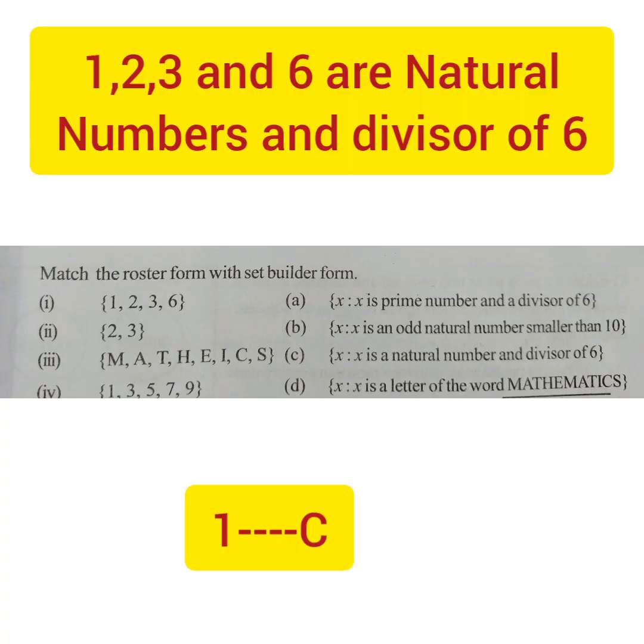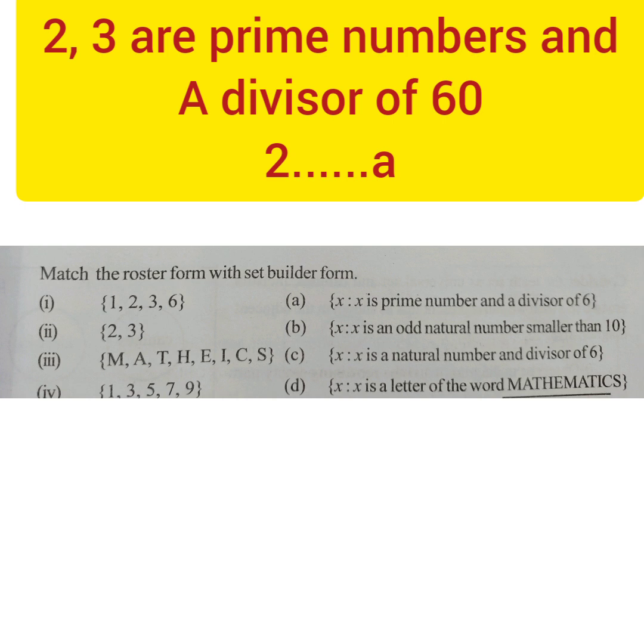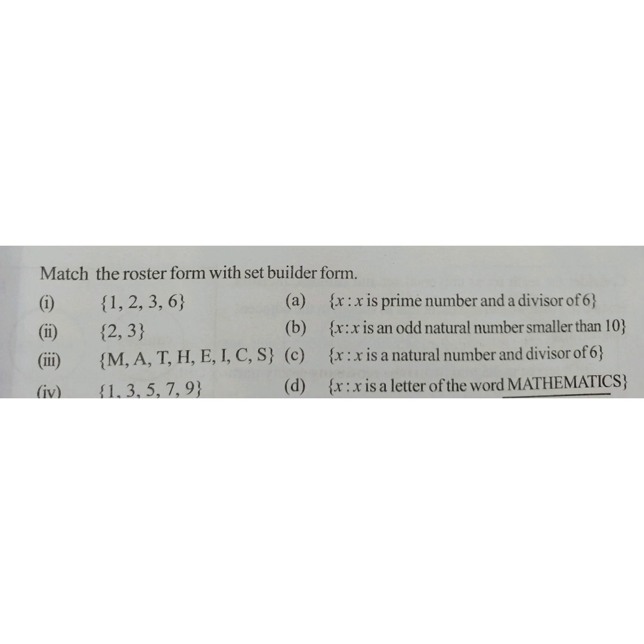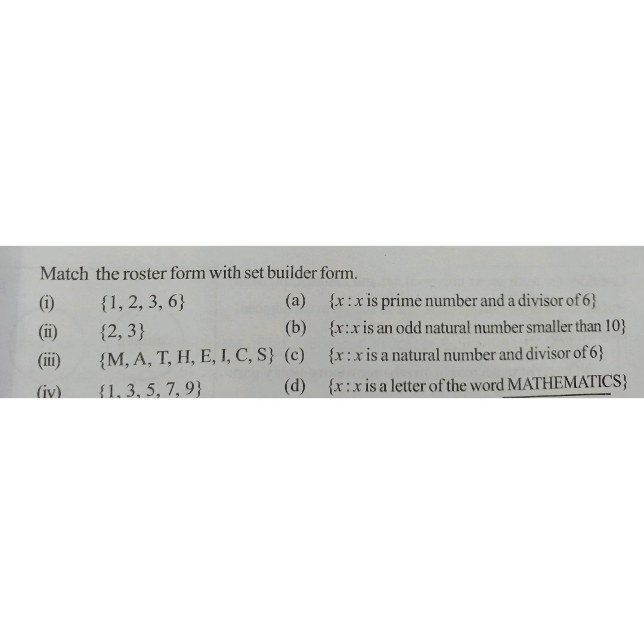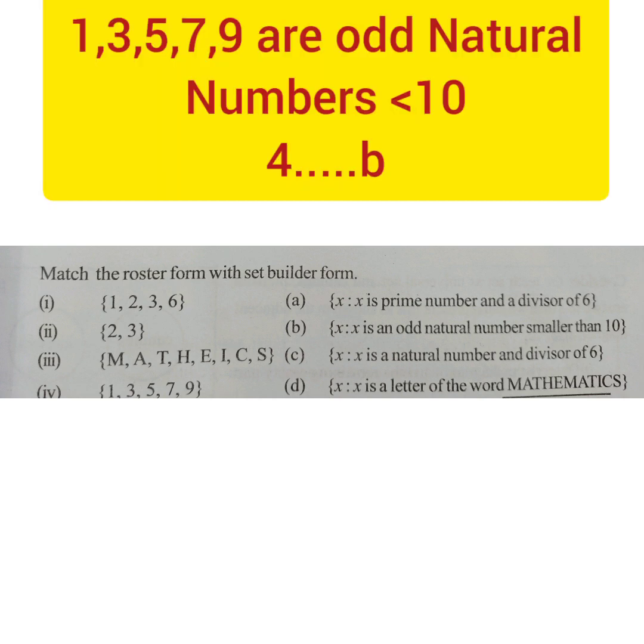For better understanding, let us match the following. 1, 2, 3, 6 are natural numbers and a divisor of 60. 1C. 2, 3 are prime numbers and a divisor of 60. 2A. These are all the letters in the word called mathematics. Therefore, 3D. 1, 3, 5, 7, 9 are odd natural numbers less than 10. Therefore, B.